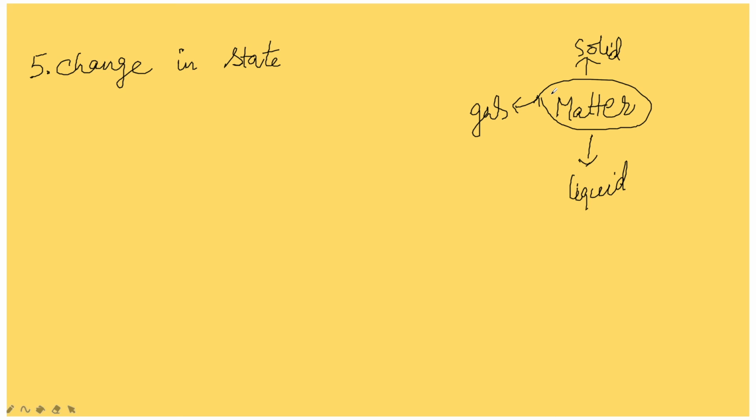Okay, this is another characteristic feature. Change in the state, if you see the combustion reaction of candle wax, which is characterized by the change in the state from solid to liquid and gas.